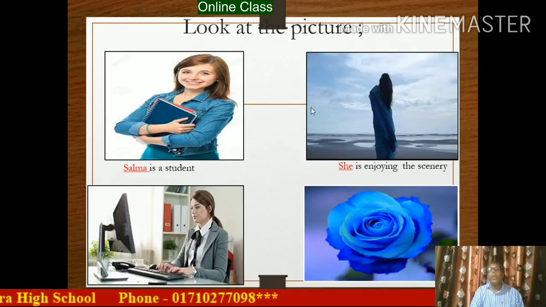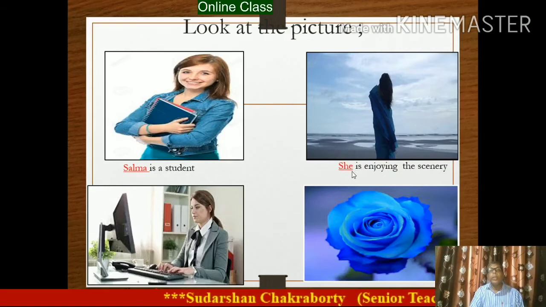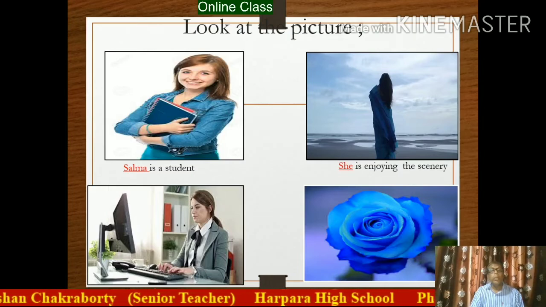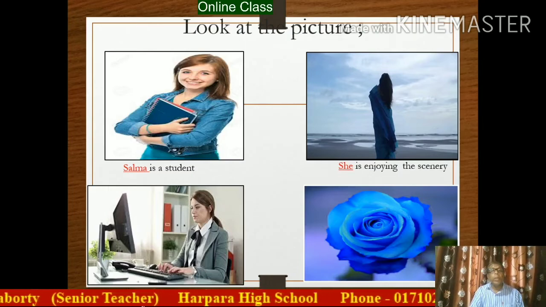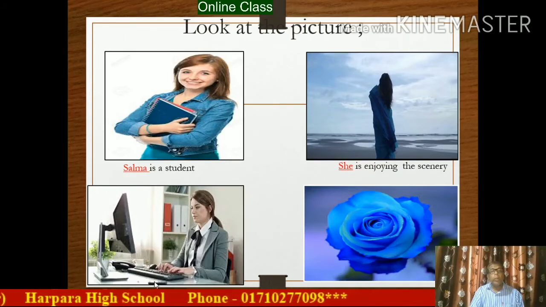Dear learner, you see picture number 2. She is enjoying the scenery. In this sentence, she, what is this? It is a pronoun. You see picture number 3. She works on a computer.